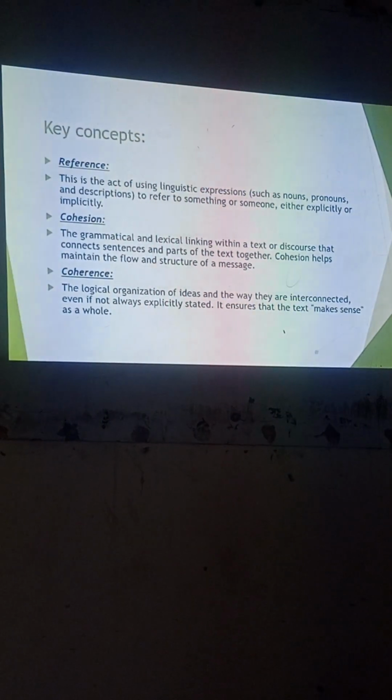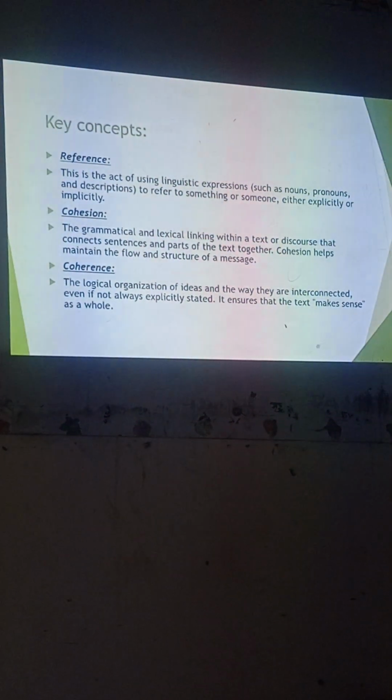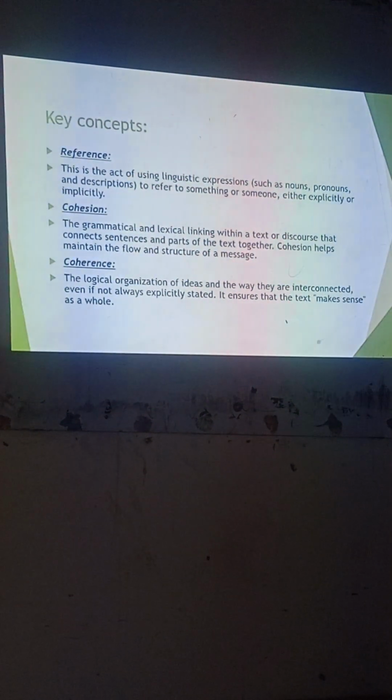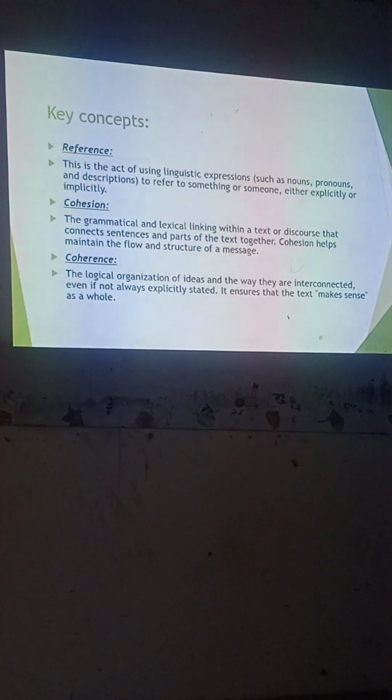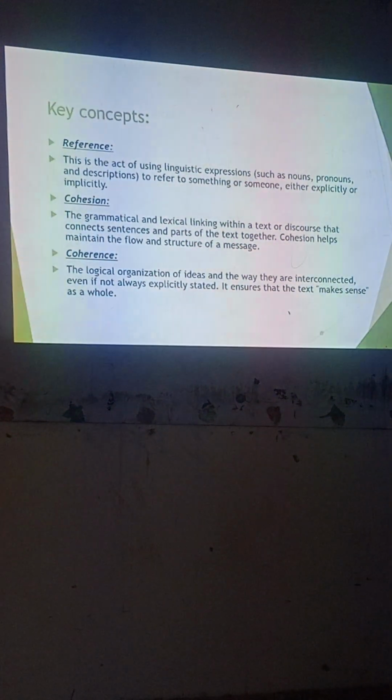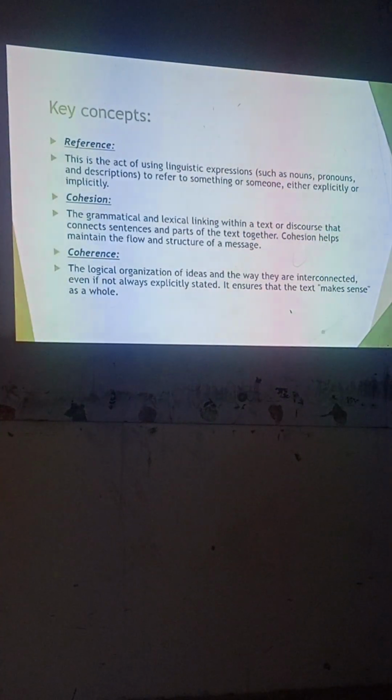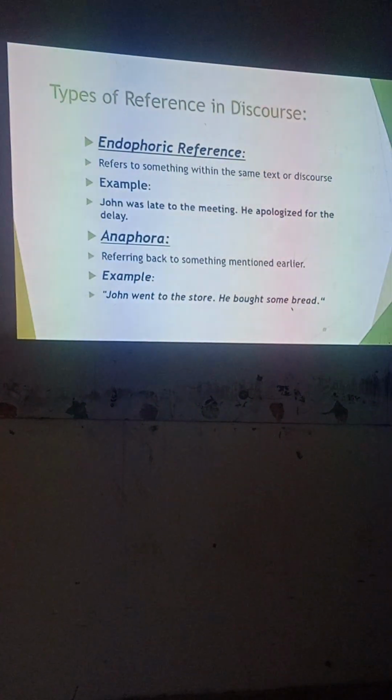Here, the logical organization of ideas and the way they are interconnected, even if they are not always explicitly stated, ensures that the text makes sense as a whole. Next,